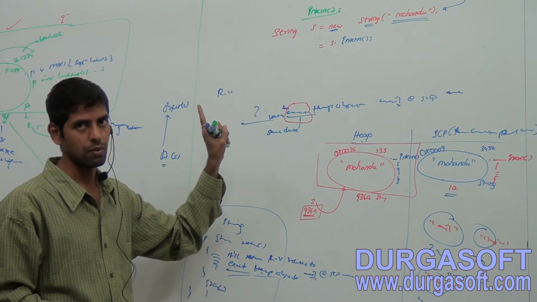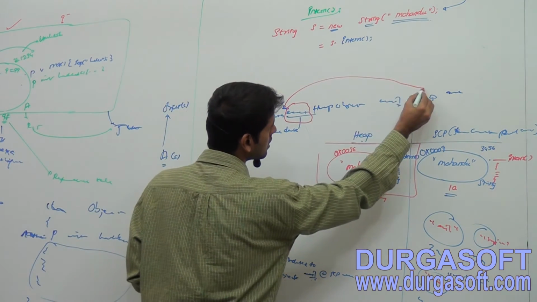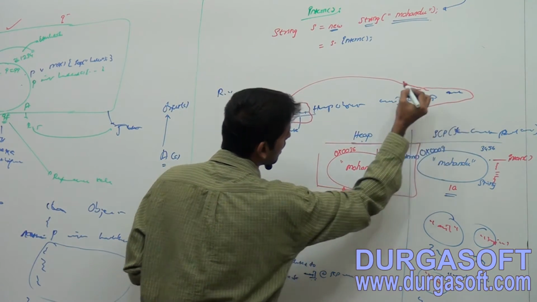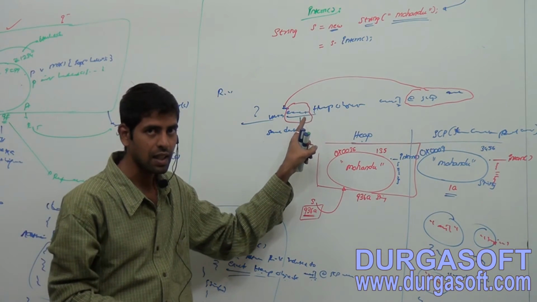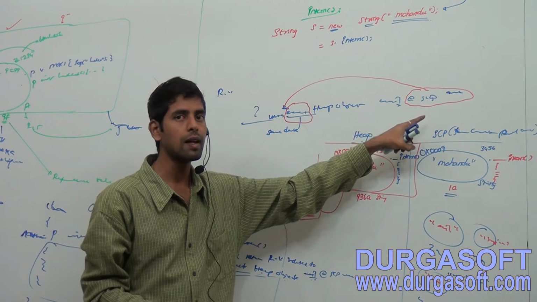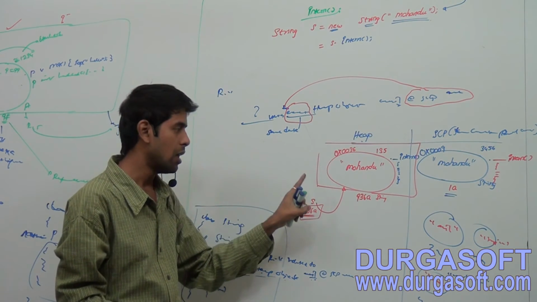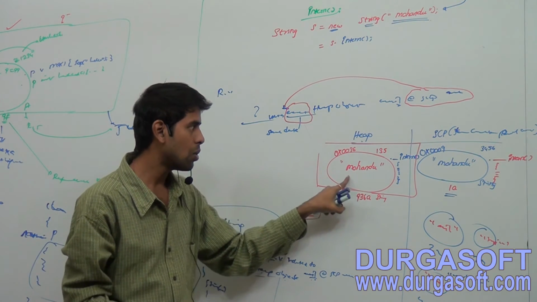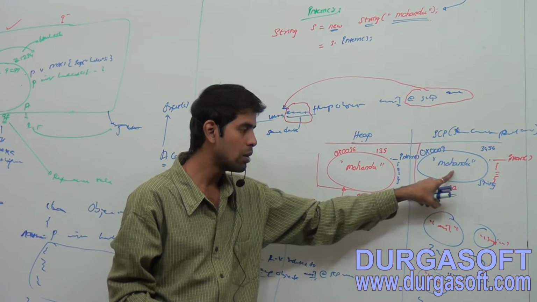Try to observe that one. Okay, here related to means you are talking about this SCP memory area. Related to the heap object, the exact heap object available at the SCP area. Exact means the same data. What is the S object data? Mohandu.